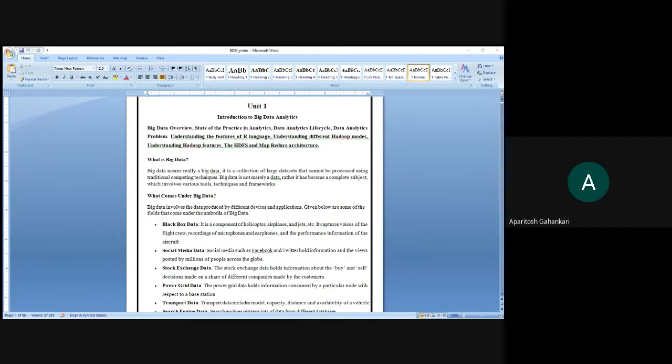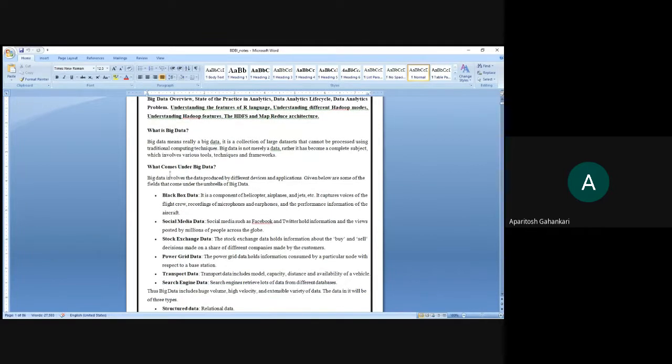Okay, so now what comes under big data? What are the sources? As we can see, there are certain sources given over here.